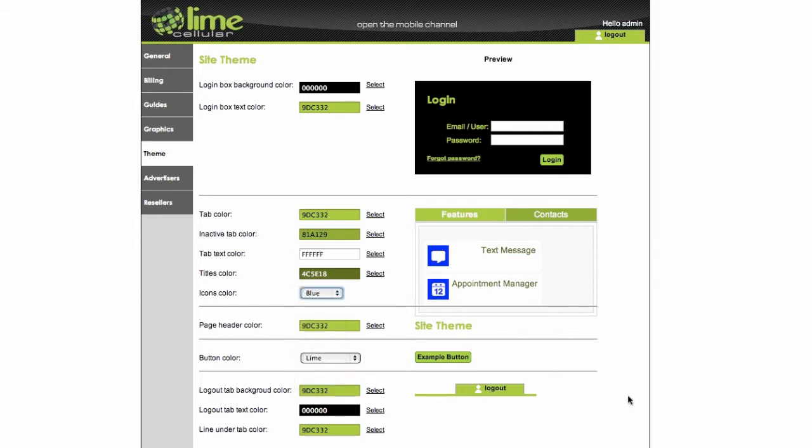So let's keep the blue and save it. And all the other settings, of course, that you know, allow you to set up all the changes and the titles and all the colors and the buttons and the tabs in the system.